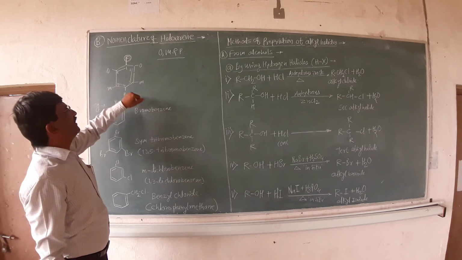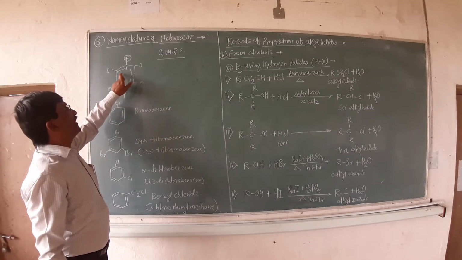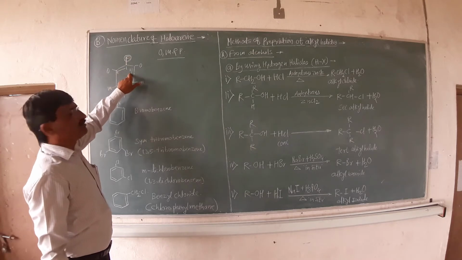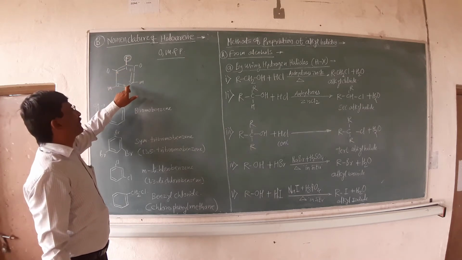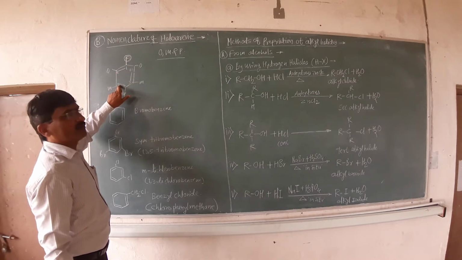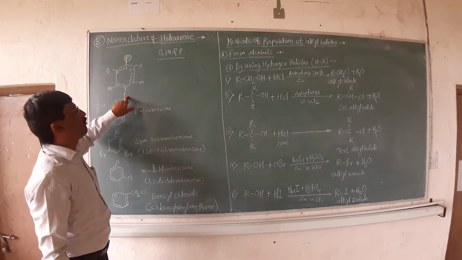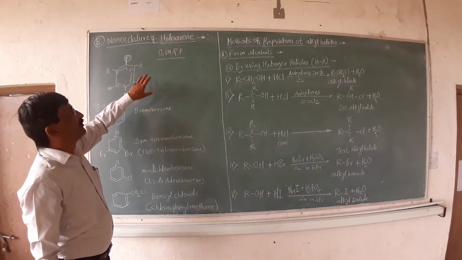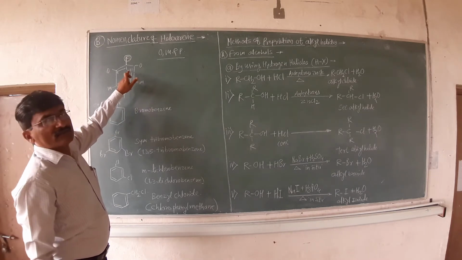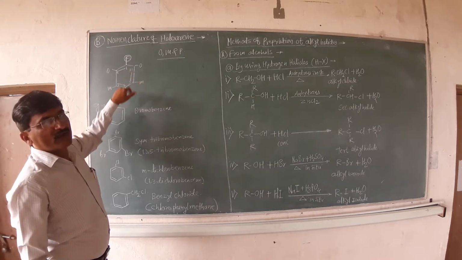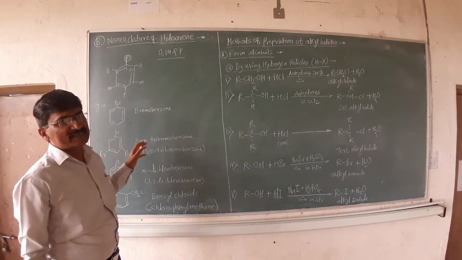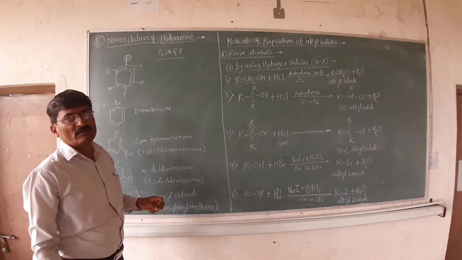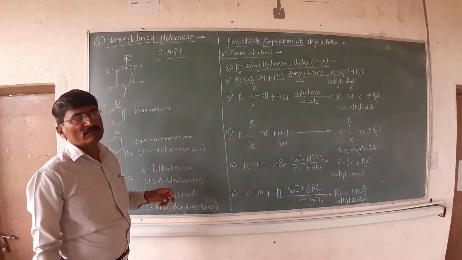With the help of that, positions 2 and 6 with respect to this are ortho. In case of meta, it is 3, 5. And in case of para, it is 1, 4. With respect to this, we have to use numbers like 1,2, 1,3, 1,5, 1,6, like that.